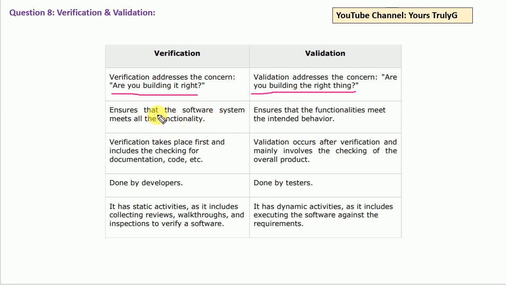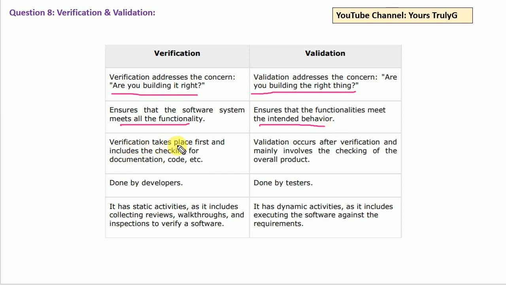The second term is ensure that the software system meets all the functionality, and here, ensure that the functionality meets the intended behavior. So what is happening here is that in verification we are just checking whatever we have created, we are just testing a particular application, whether for a particular function all the things are meeting the criteria or not. For a particular function. But for validation, we are ensuring that all the functionality meets the intended behaviors basically.